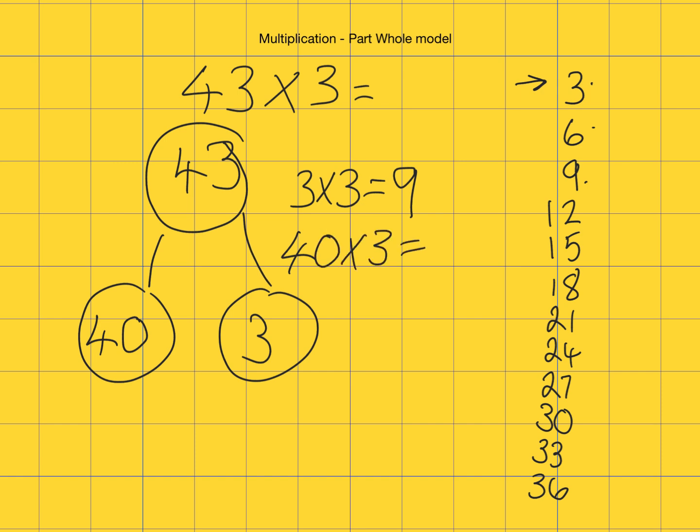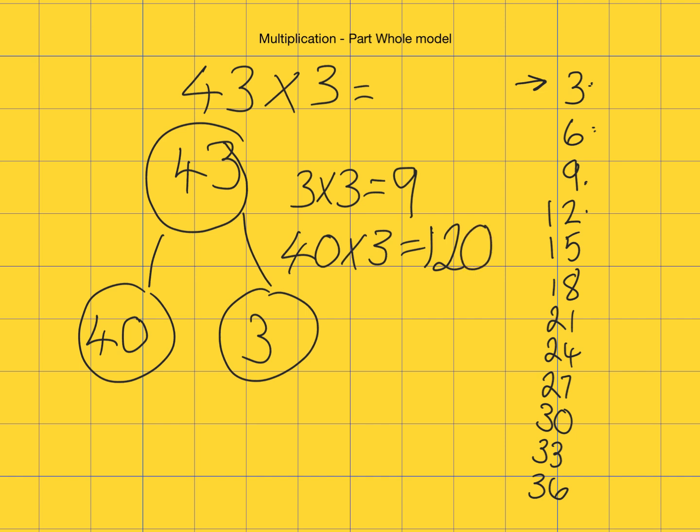The thing to remember about multiplying a multiple of 10 is we're going to ignore the 0, and then put it back at the end. So I'm going to ignore it, pretend it's not there, which means I've got 4 times 3. I can go 1, 2, 3, 4. 4 times 3 is 12, and then I have to remember to put the 0 back on the end.